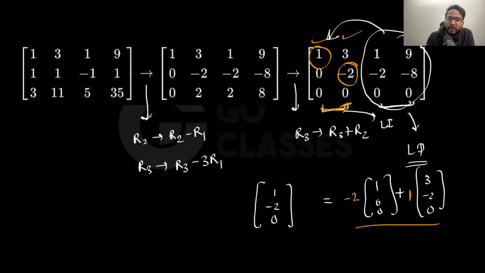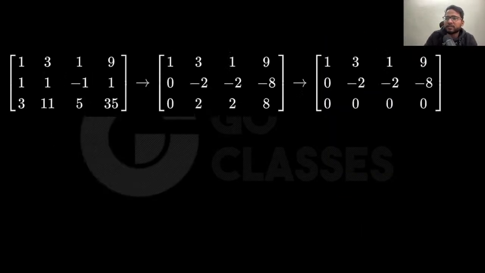So what we are going to do, we are going to apply some transformation. Let's suppose this is the transformation that we apply. Then we get this. Then we are going to apply some more transformation. Then we get this. Then finally we have this matrix, which is basically in the echelon form. Okay, so that's how we are going to convert to the echelon form. Now we are going to derive some more interesting points from here.